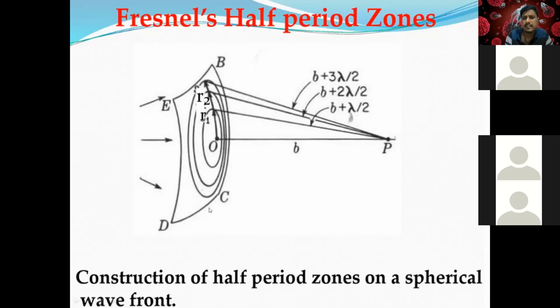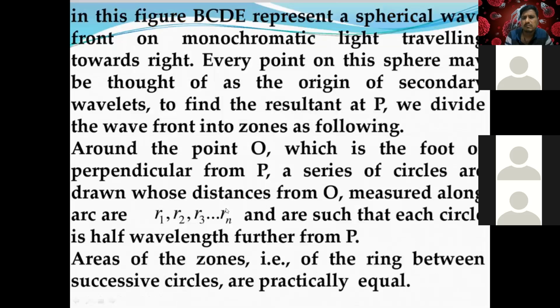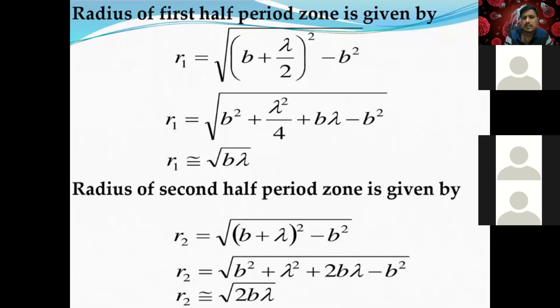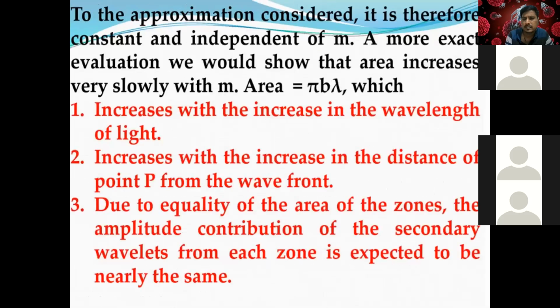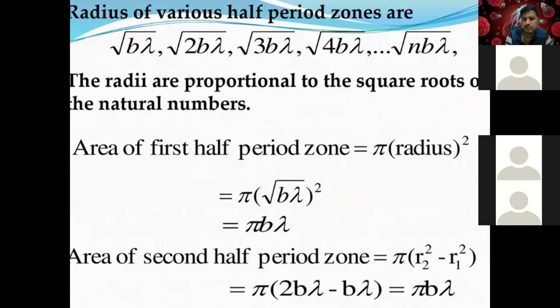What did we get yesterday? We calculated the area of the first zone, then the area of the second zone, and then we subtracted. How much did we get?